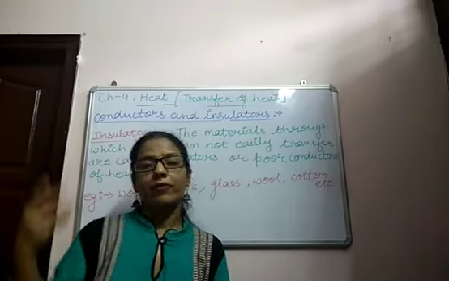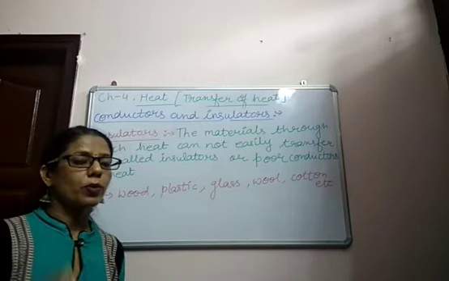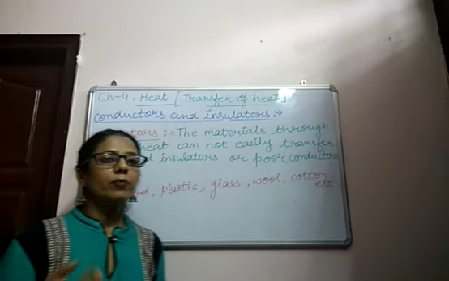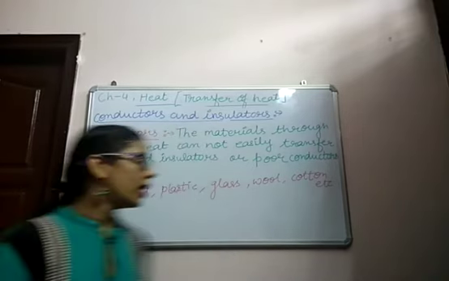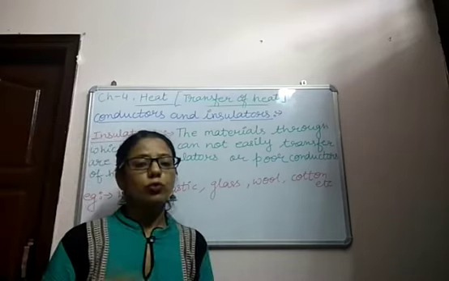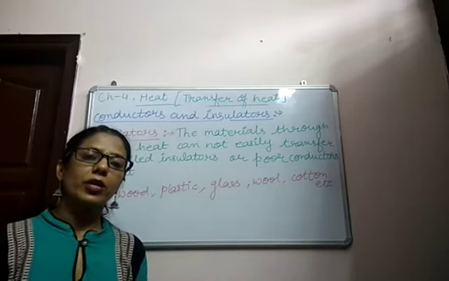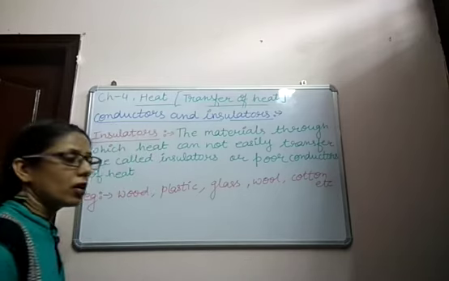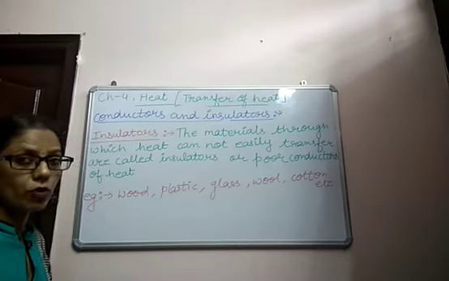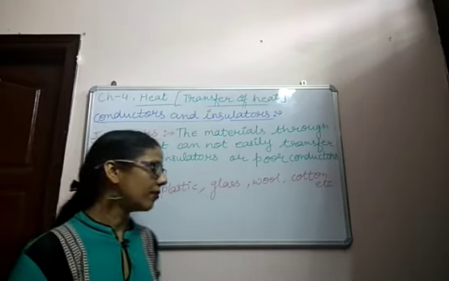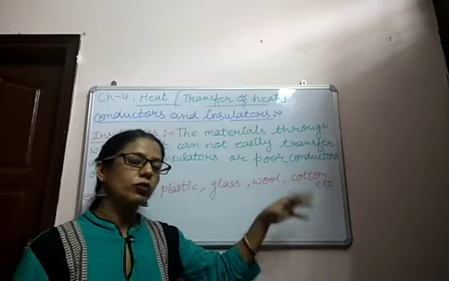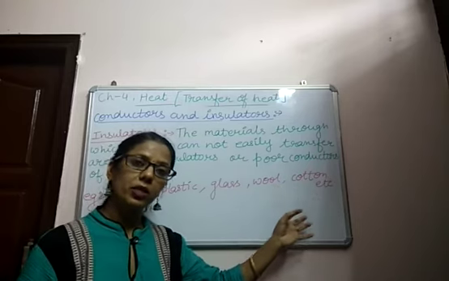And electric wires are made of copper, because copper is also a good conductor of electricity and heat. That's why they are very helpful in our everyday life. Insulators or poor conductors are also very helpful in our life, like wool. Woolen sweaters or woolen clothes we wear in winters keep us warm. Cotton, the quilts are filled with cotton, and quilts also keep us warm in the winter season.